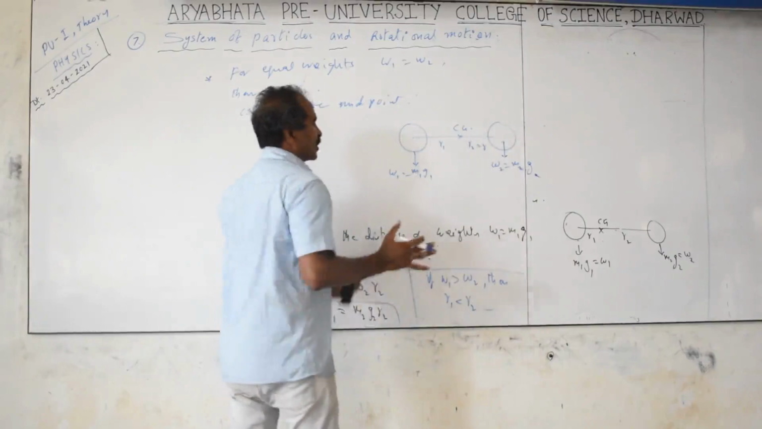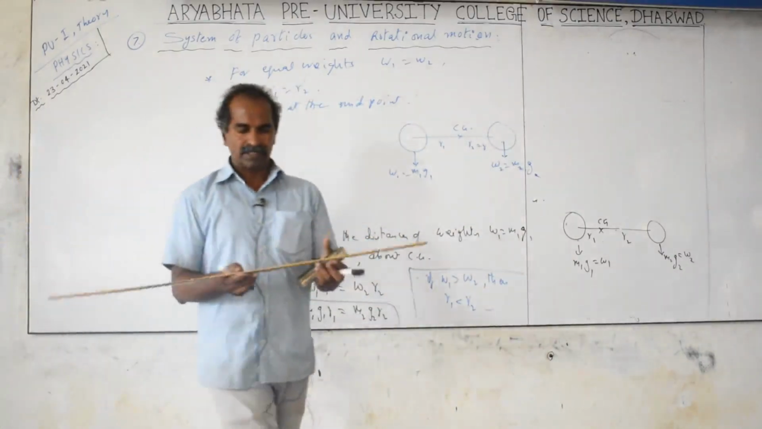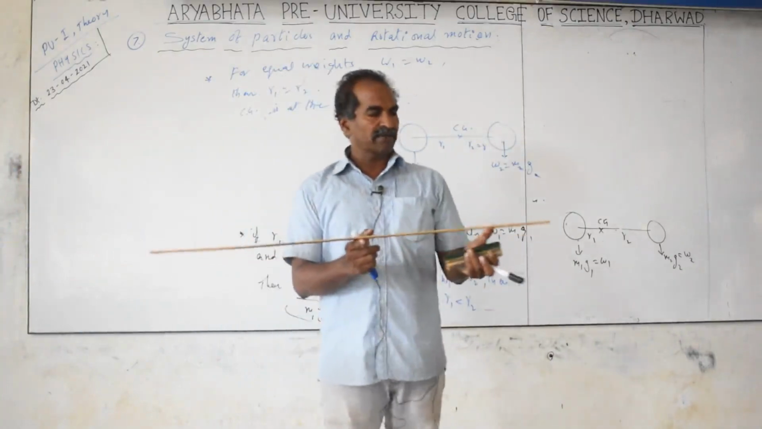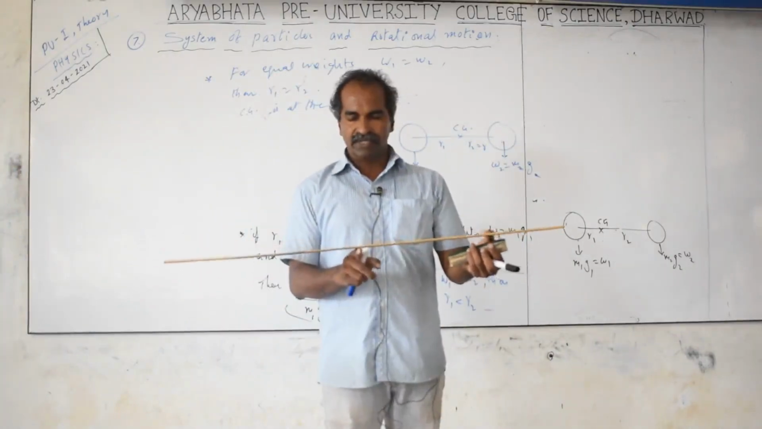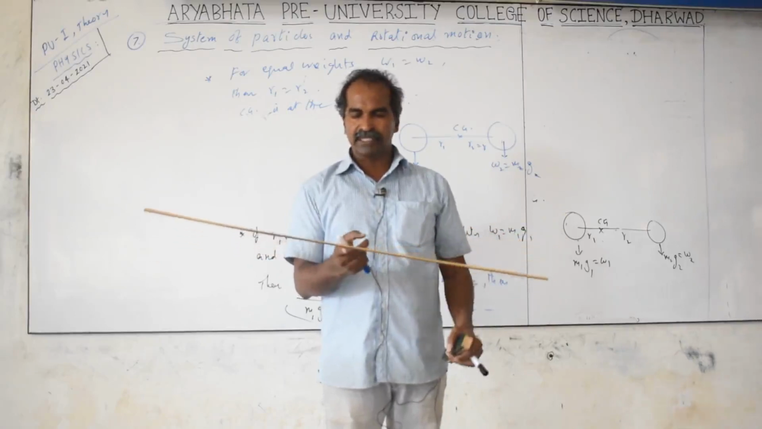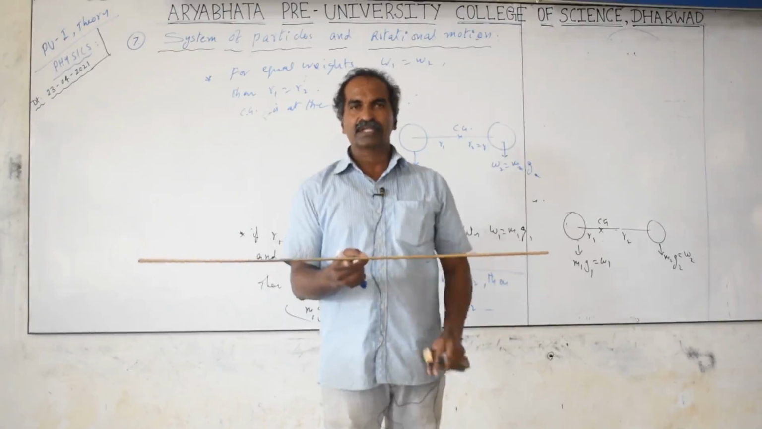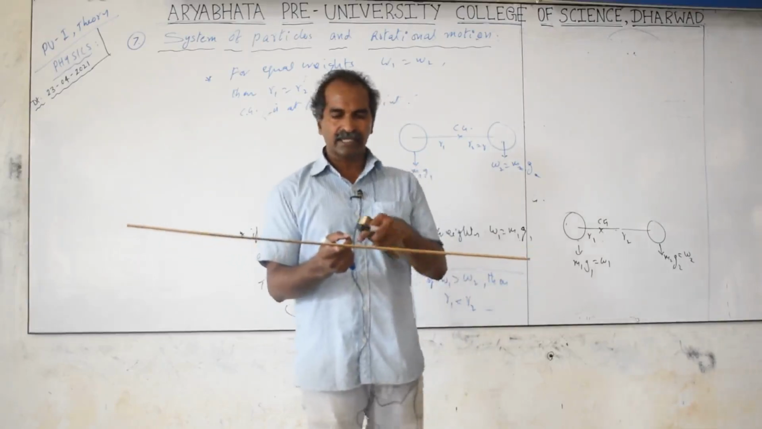But in case you have taken smaller bodies, smaller objects, if you take this scale, this is 1 meter, then the left side weight and right side weight are equally distributed, meaning equal thickness is there. I can balance the scale exactly at the midpoint, that is at 50 centimeters. This is for equal weights. The center of gravity is exactly at the midpoint.